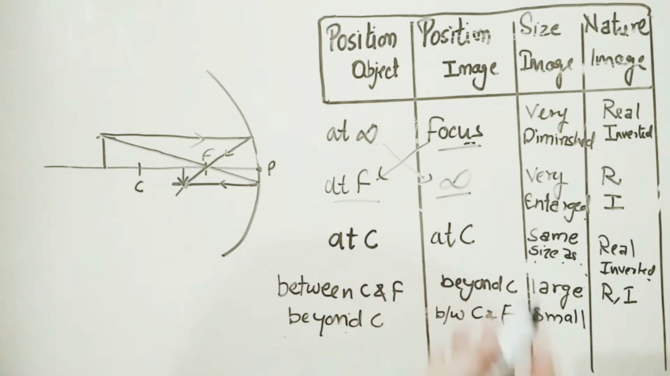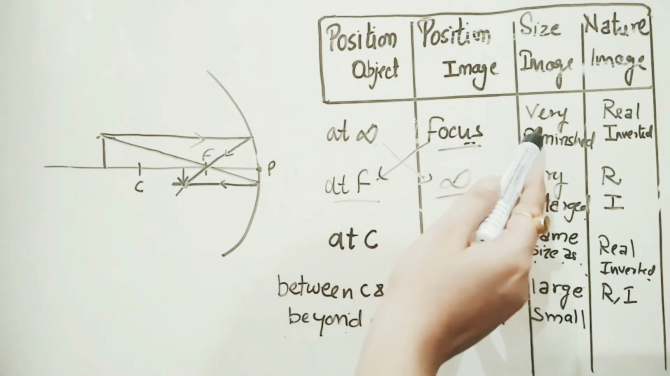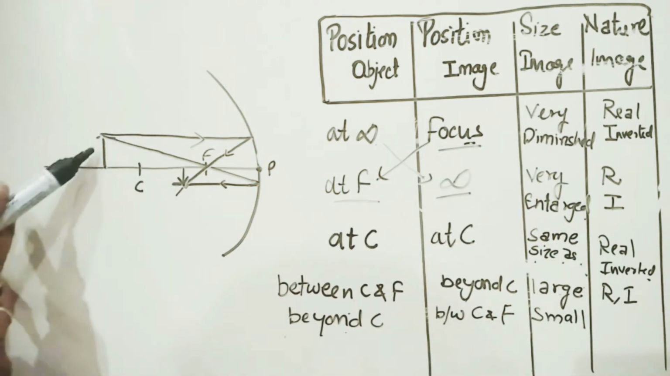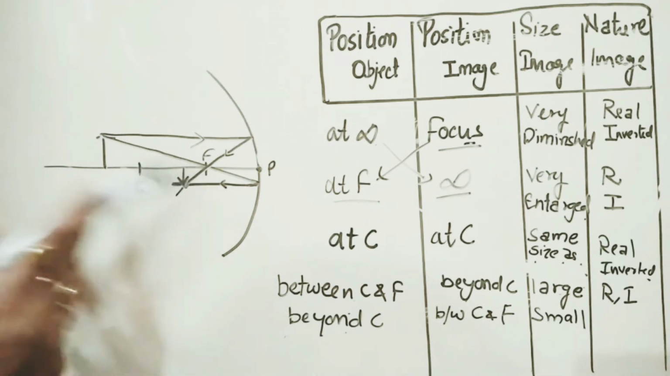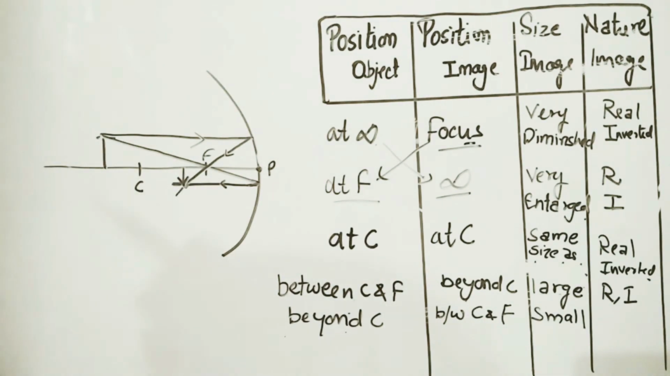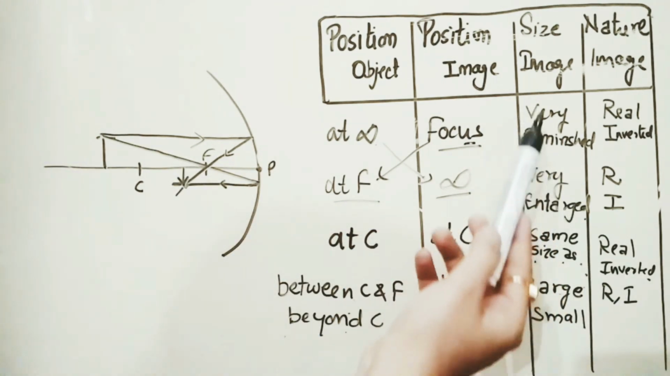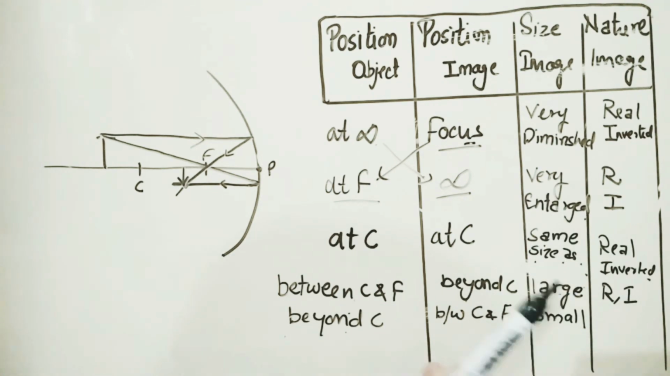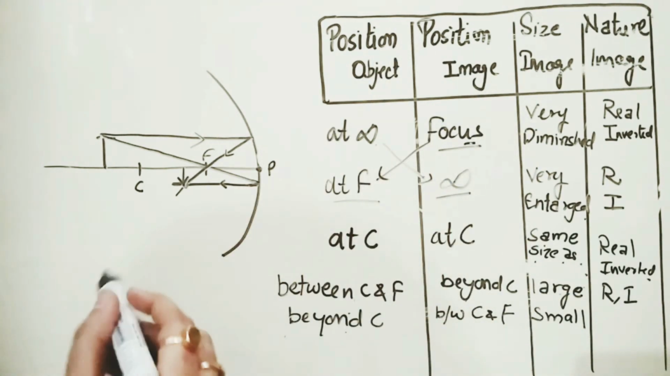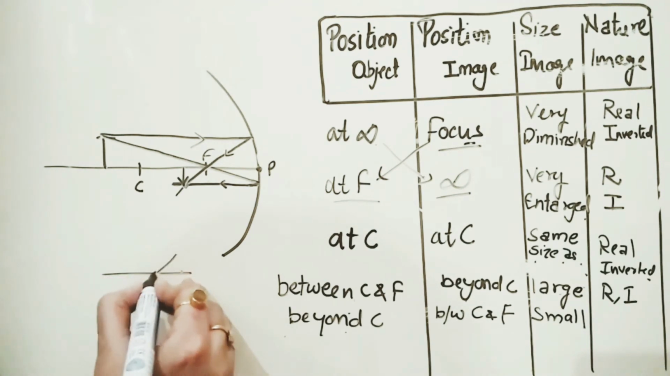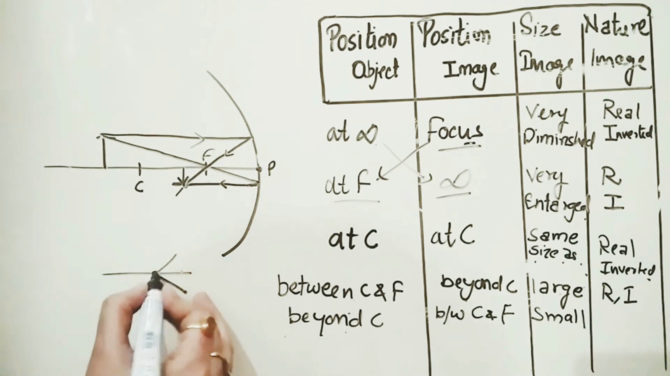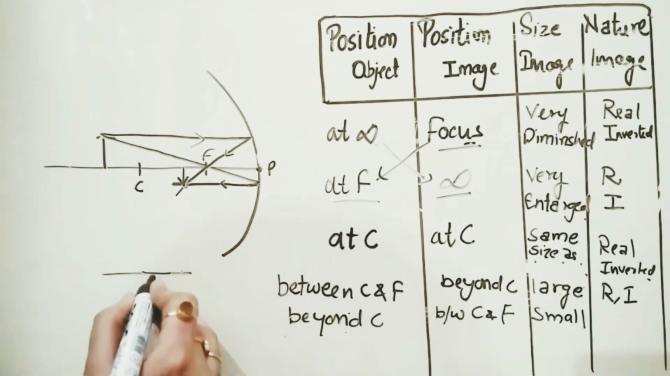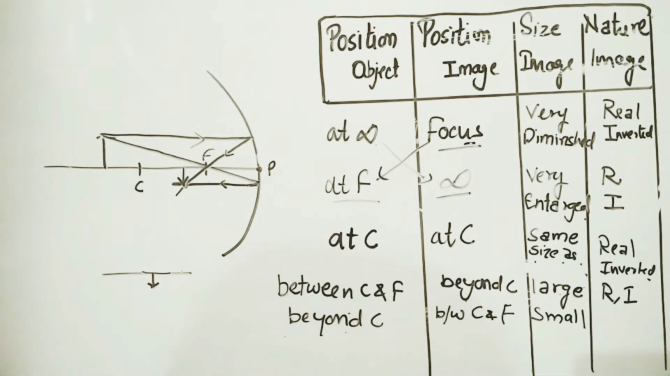It is to be mentioned, for example, at focus we have seen a very small image, which is very diminished. But if the size is smaller by a lesser extent, we have to just learn these points when we have to write very diminished, very enlarged, same size, large and small. There is a difference between small and very diminished. When at the focus we are intersecting these two rays and we are not observing any arrow here, then it is very diminished. But if we are placing a small arrow, the size becomes small.